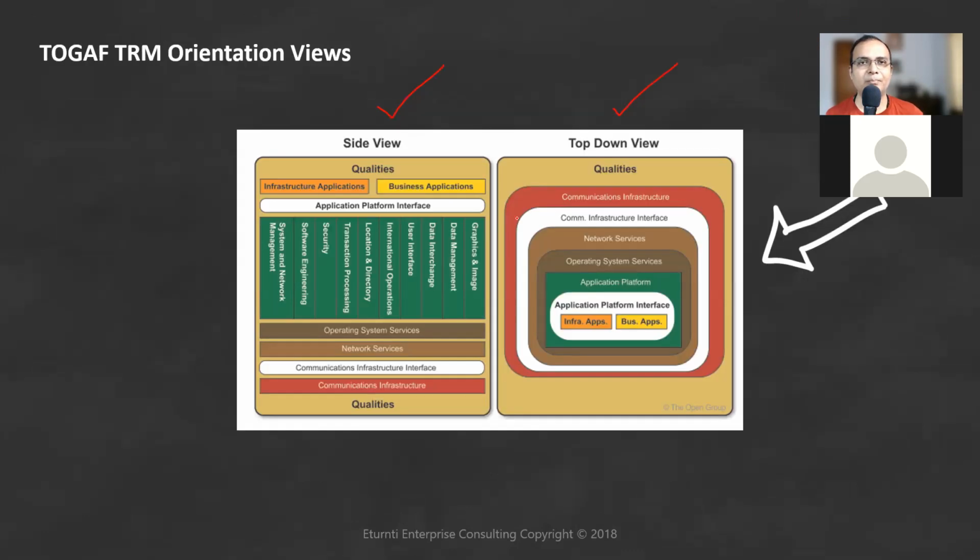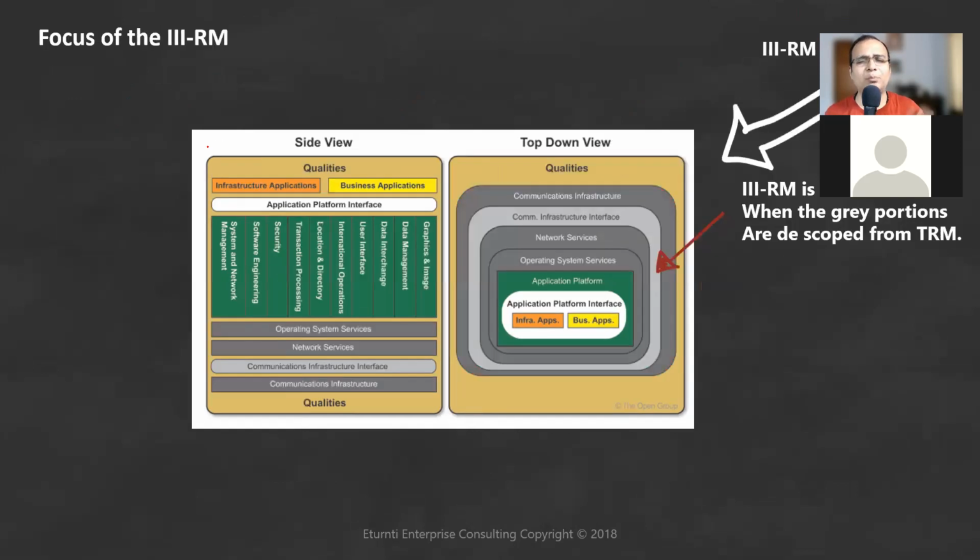Now this is a TOGAF TRM, the Technology Reference Model. Now if you come here, you're saying that you don't want to build a generic application. I don't have the time and money to build those things, so let me just build the application without focusing on all of these things.